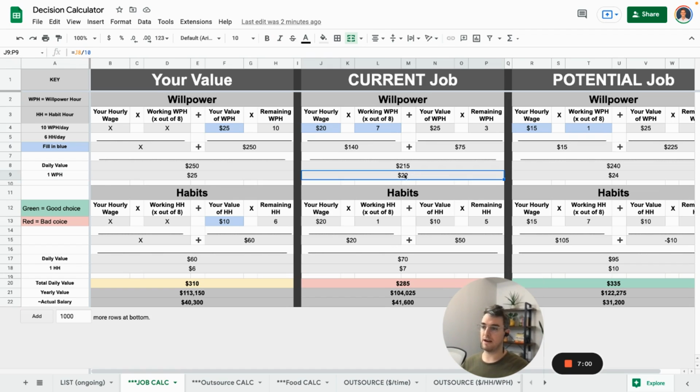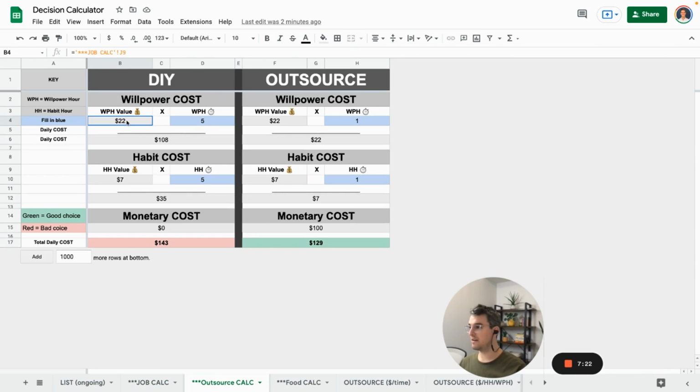So from that, this number right here is your willpower hour in dollars. So 1 willpower hour averaged out of your actual hourly wage and how intensive it is for work and your value of it. So not just what your job is evaluating you at, but what your perceived value of it is. So the daily reality of that is 22. And same thing with habits is 7. So that's where these two numbers are pulling in here. This equals job calc J9, so it's pulling in from there. Same thing with the habits, so it's 22 and 7.